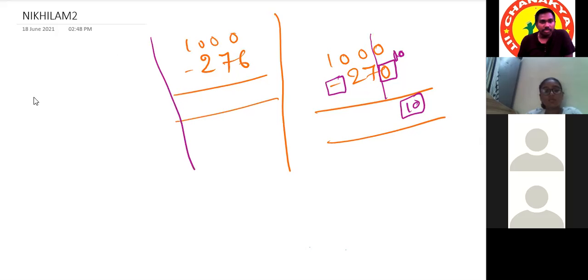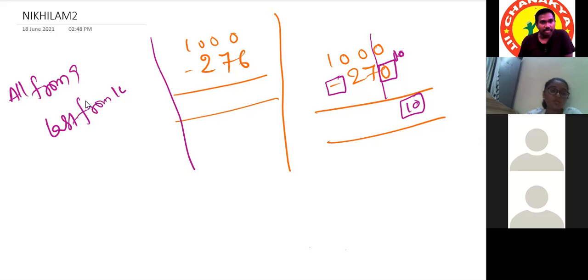Here, what is our sutra? All from 9 and the last digit from 10. Not unit digit, last digit from 10. So here we can change the sutra like this: all from 9 and the last from 10.